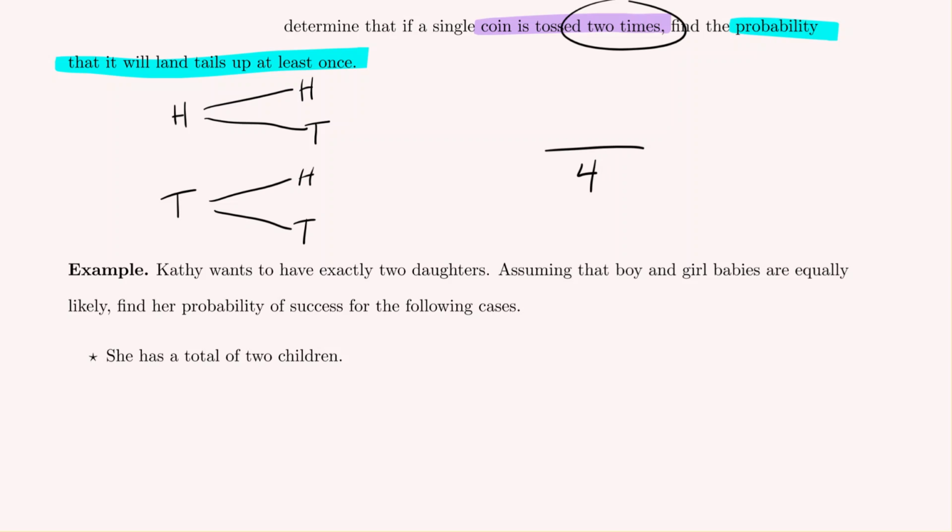Now, of these 4 occurrences, how many meet the criteria where we have tails up at least once? Well, let's translate. What does at least once mean? At least once in this circumstance, since there's 2 flips, means 1 or 2 tails, because we're okay as long as it's at least one time or more. Well, the flips that have 1 or 2 tails is here, here, and here. Only heads, heads is excluded. So 3 of the 4 outcomes meets our criteria of at least 1 tails up.